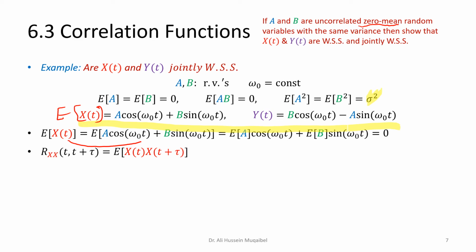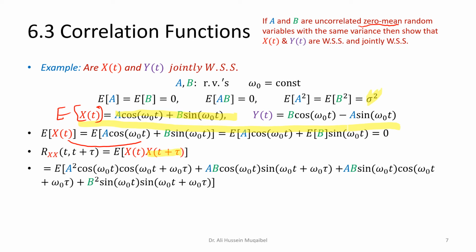We can do the correlation function, where we multiply the expression here with a shifted version with tau. So I'm going to have two terms here, and then other two terms where we add t plus tau. If you multiply them, we get 4 different terms. So we get a squared times cosine cosine, a times b times cosine sine, sine times cosine, and then b squared times sine sine. One term has t and the other has t plus tau, so that we execute the expression for the correlation. Now let's try to simplify things here.